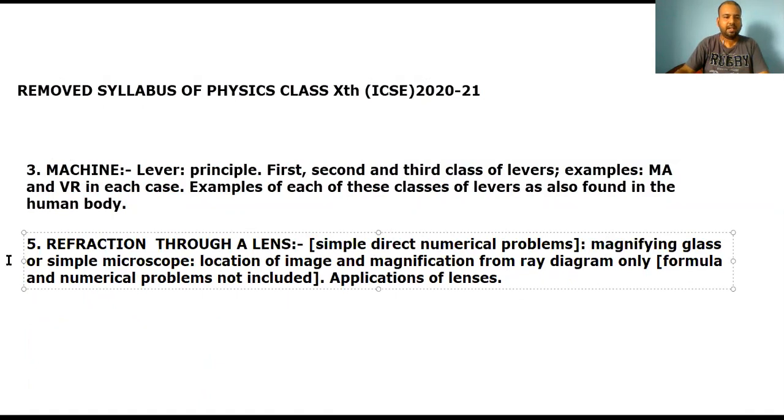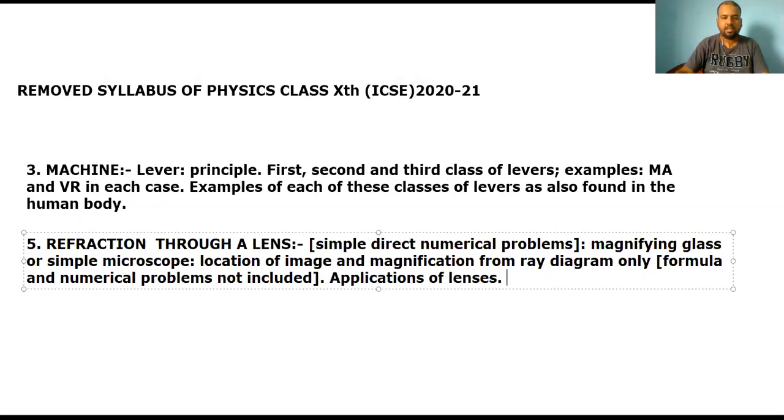Now magnifying glass or simple microscope has been removed. Location of image and magnification from ray diagram related to magnifying glass and simple microscope has been removed, and the formula and the numerical problems based on it are not included now. Applications of lenses are also not included. So this we need to know.